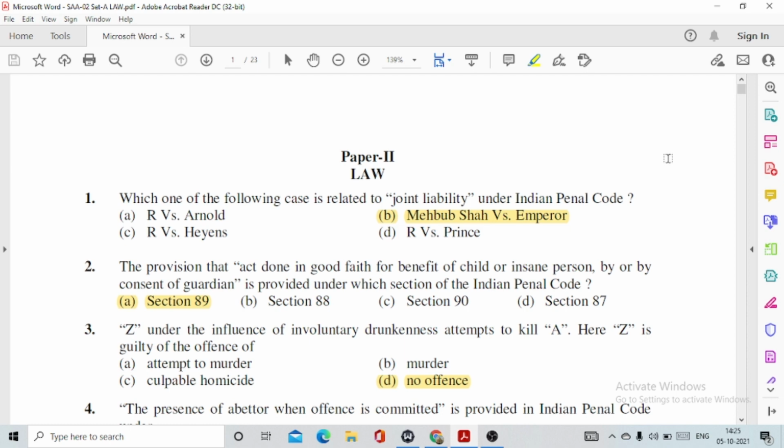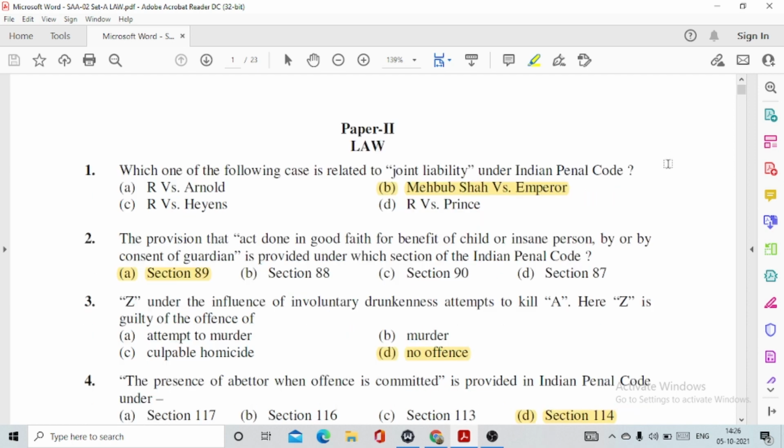So today I will be discussing with you the paper 2 of the UKPSC APO exam, which is going to be held this year, 2021, and I would be discussing with you the previous year solved question paper of the year 2016. Yesterday I uploaded the solved paper of GS and I will share the link in the description box below. And today I would be discussing paper 2, which relates to law subjects. And let me tell you, there are a total of 100 questions which I would be discussing with you today. So let us start.